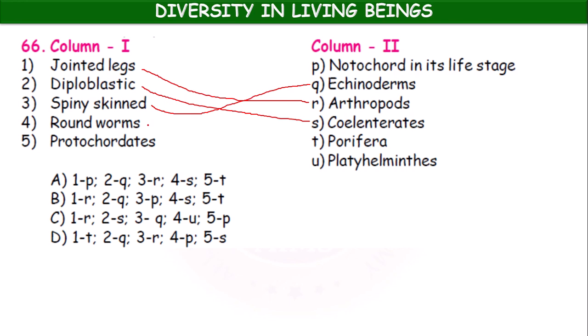Roundworms, so actually here platyhelminths is given. Platyhelminths or tapeworms. Okay, roundworms, nematohelminths. Okay, protochordates, the notochord is present in its life. Okay, the option C.